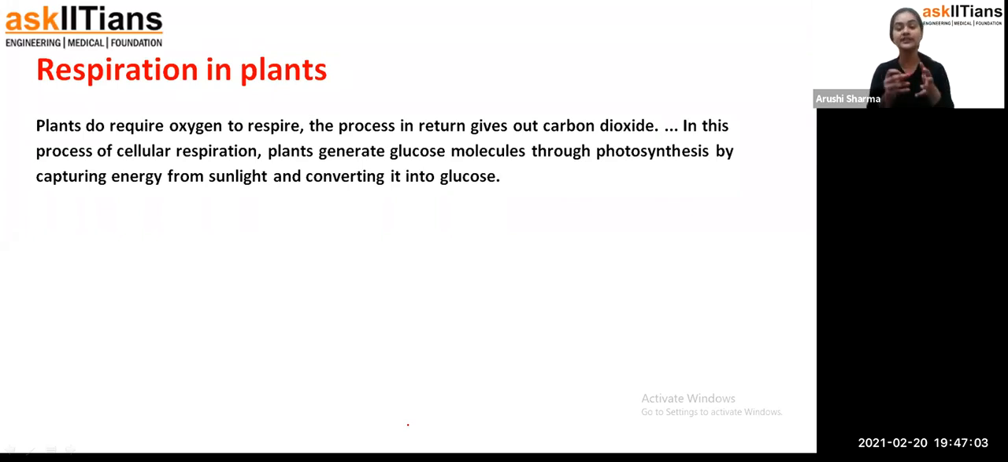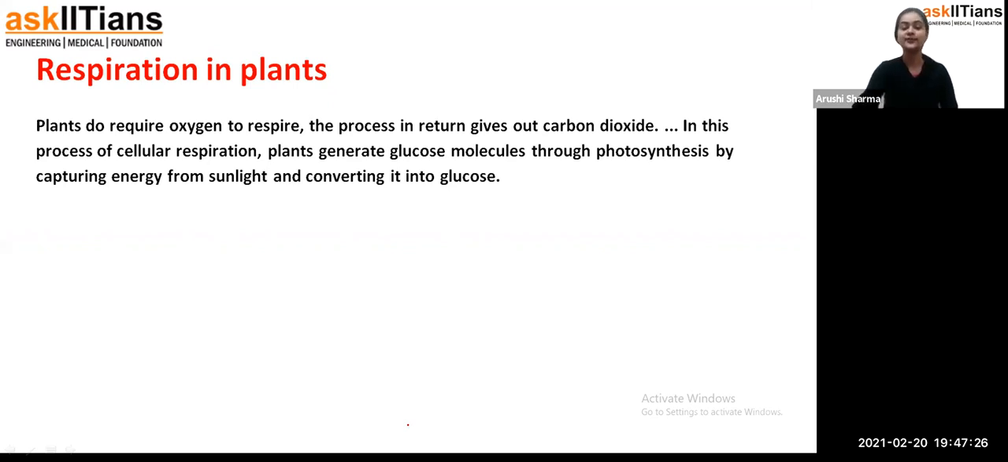But for plants, we have seen that respiration depends on photosynthesis and photosynthesis depends on respiration. So we can say that both are interrelated, because in photosynthesis, carbon dioxide and water produce oxygen, and in respiration, that oxygen is used to break down glucose, so that energy is produced. That is how this process is called respiration in plants.